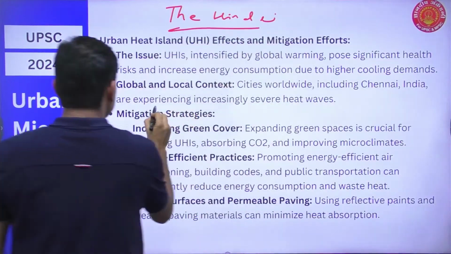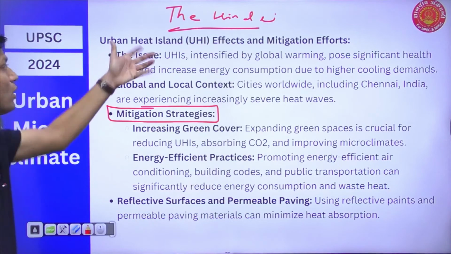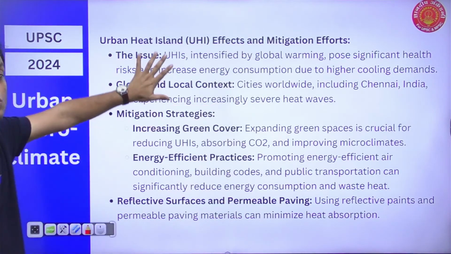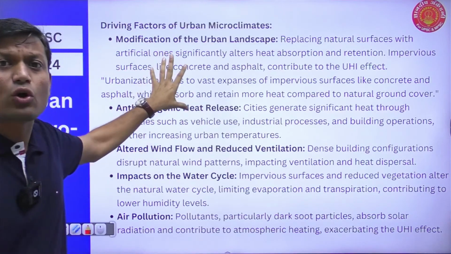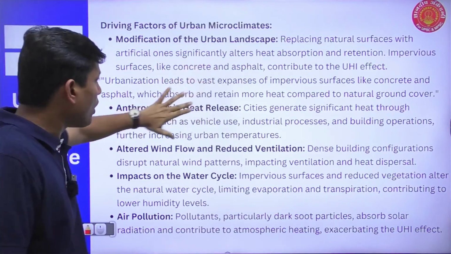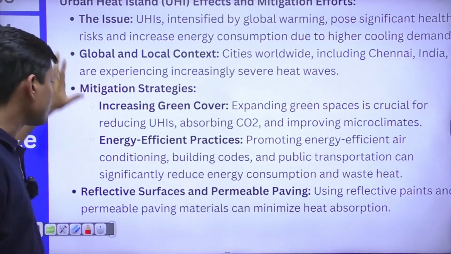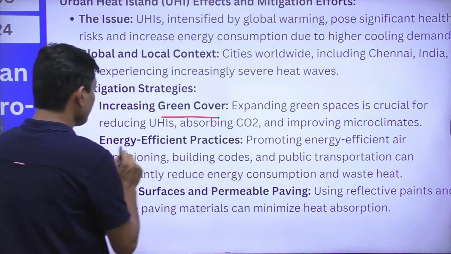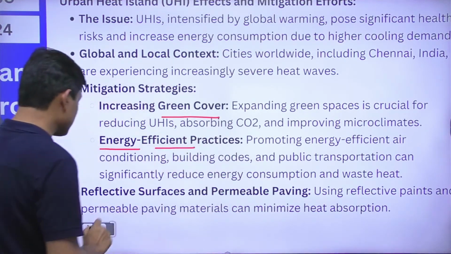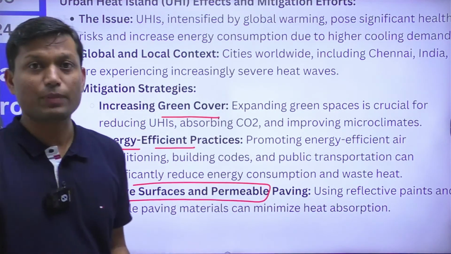Now what mitigation strategies can be implemented when it comes to the urban heat island effect? When it comes to causes of the urban heat island effect, we have already talked about a lot of causes. I'm hoping that you are able to pick up the causes. Now when it comes to mitigation strategies, we can talk about increasing green cover. Then we can talk about energy efficient practices. Other than that, we have to reduce the albedo of these particular areas.